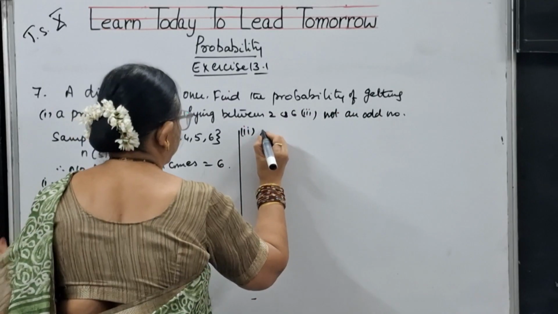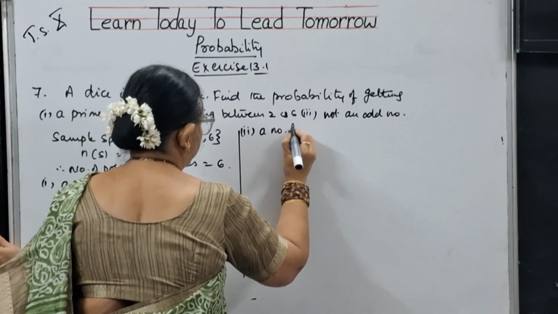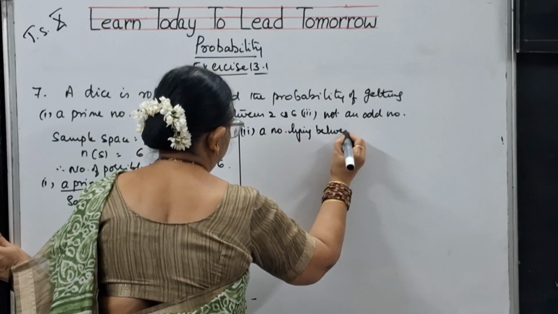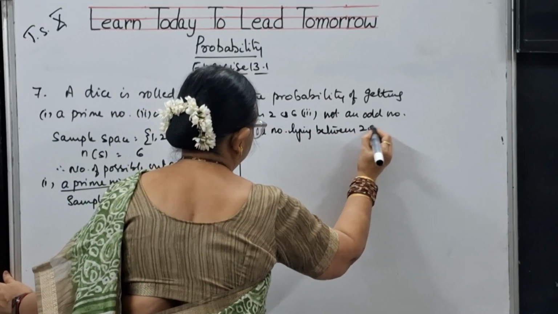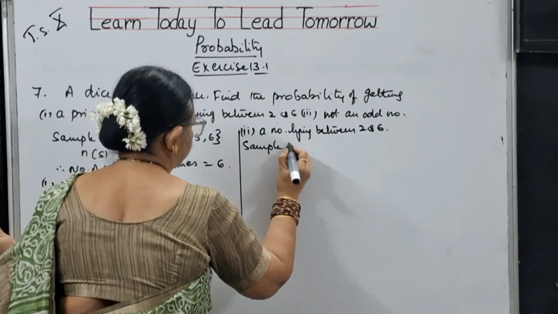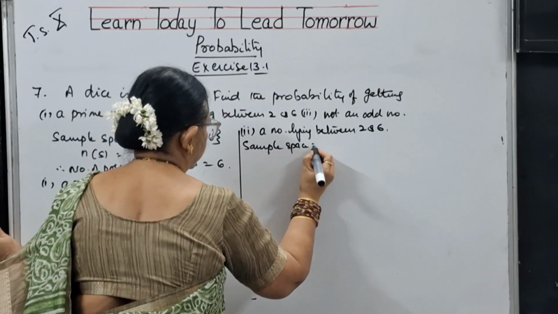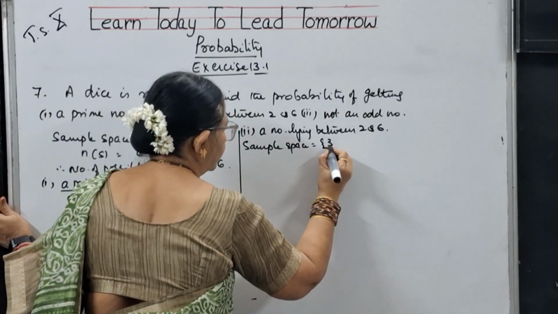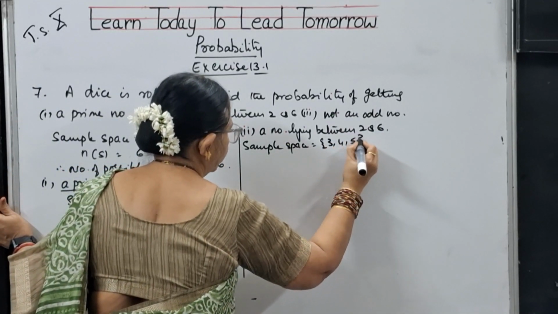Second bit is a number lying between 2 and 6. So, what is its sample space? Sample space is numbers lying between 2 and 6, meaning 3, 4, 5.